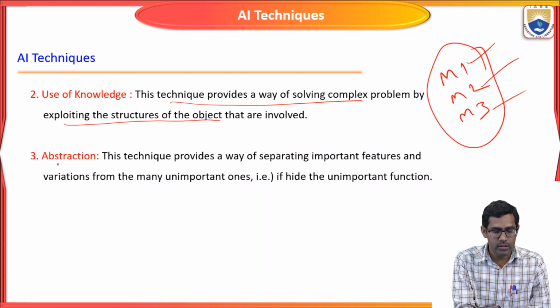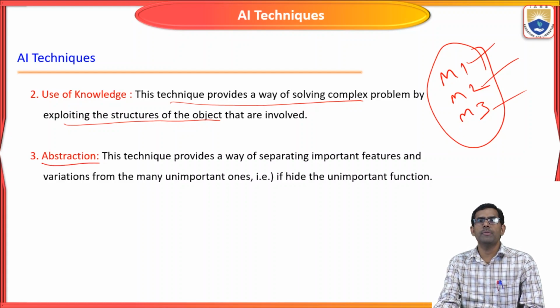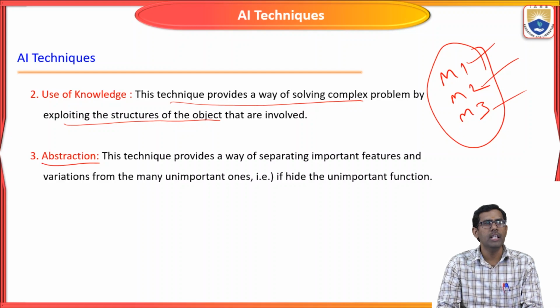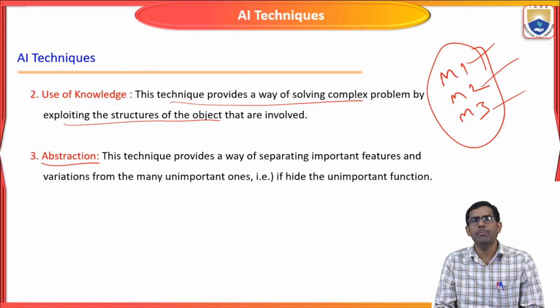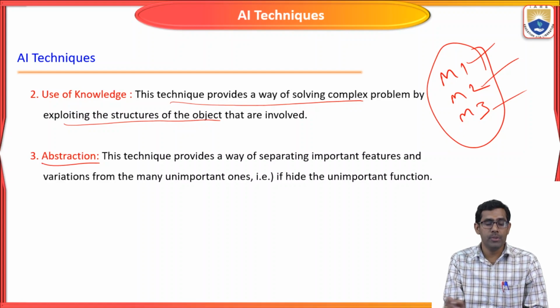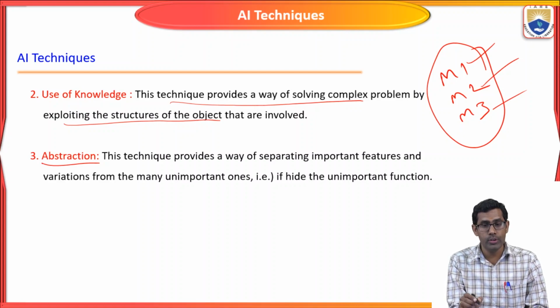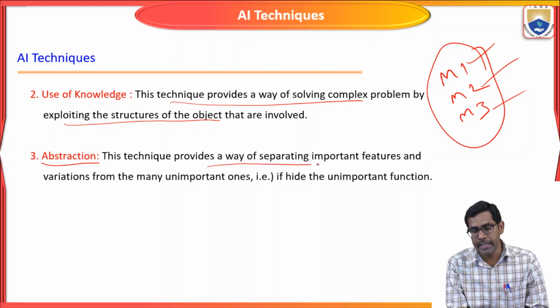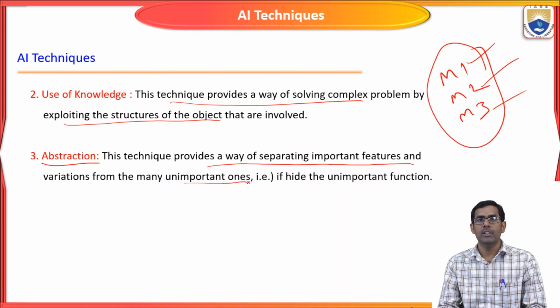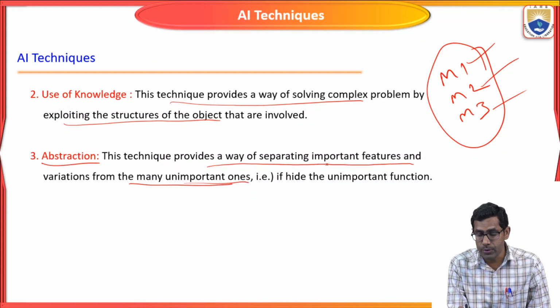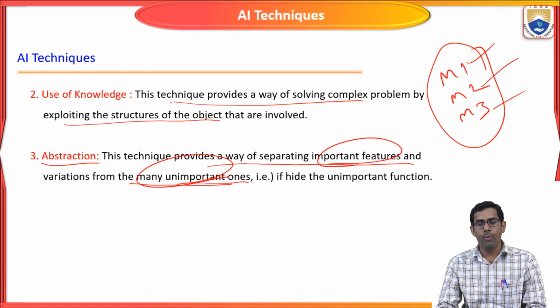What is the third one? Abstraction. What is abstraction? The basic meaning is to hide some information from the unimportant things. If there are important things in your problem, we identify and keep them, and hide the unimportant ones. This technique provides a way of separating important features and variation from the many unimportant ones. Here, what is important is separating the important features from the unimportant ones.